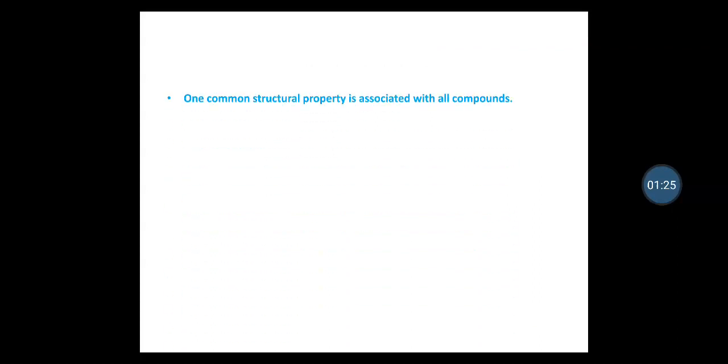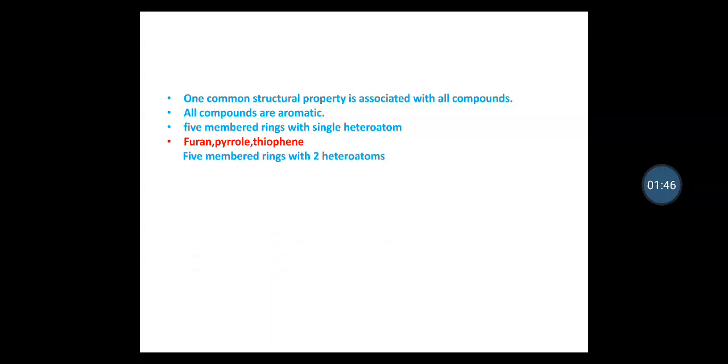Yes, one common structural property is associated with all compounds, that is, all compounds are aromatic. Some of the compounds are 5-membered rings with single heteroatom. For example, furan, pyrrole, thiophene. Whereas, some of the compounds are 5-membered rings with 2 heteroatoms. Ring size of this class is same, but the number of heteroatoms is 2. For example, imidazole, pyrazole, thiazole, isothiazole, oxazole, isoxazole.